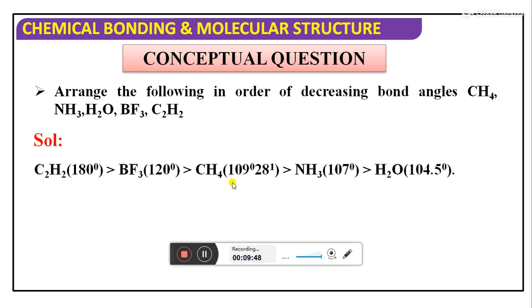Methane molecule is 109 degrees 28 minutes. Ammonia, 107 will come. Water is 104 degrees. So this is nothing but bond angle.